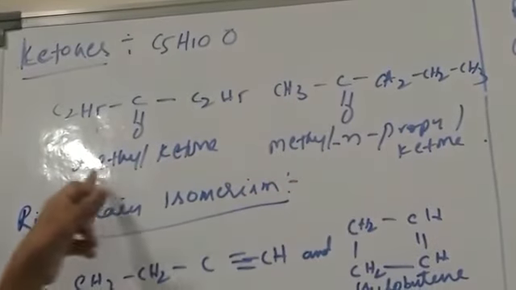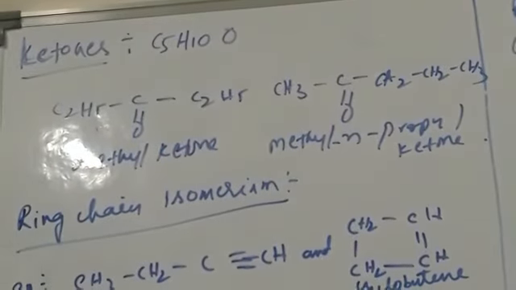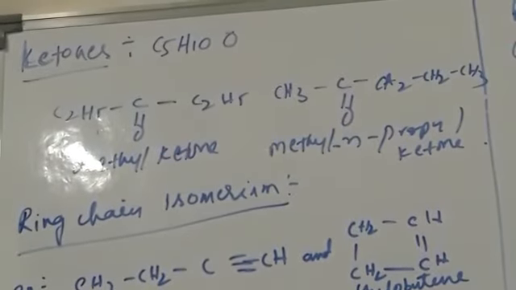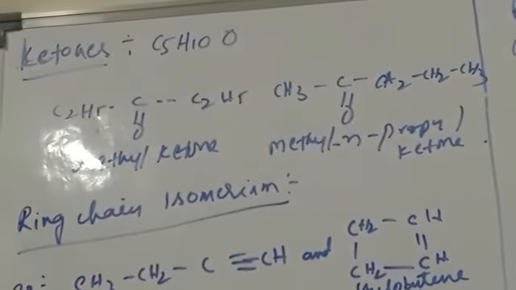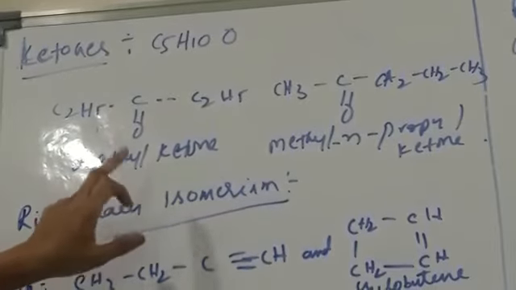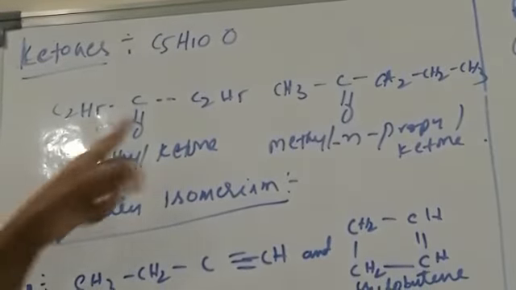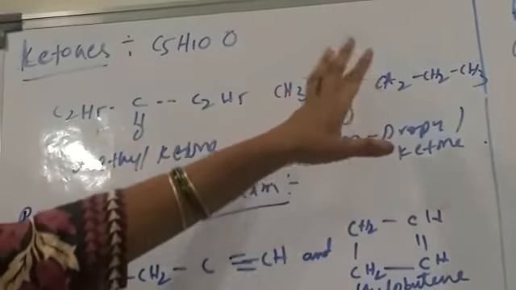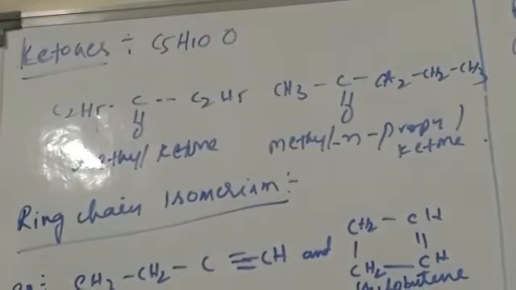Both have the same molecular formula but differ in the linkage of substituent groups to the main functional group, the C=O group. In 3-pentanone, 2 ethyl groups are linked with the functional group, and here 1 methyl and 1 propyl group are linked with it. So these are also metamers.